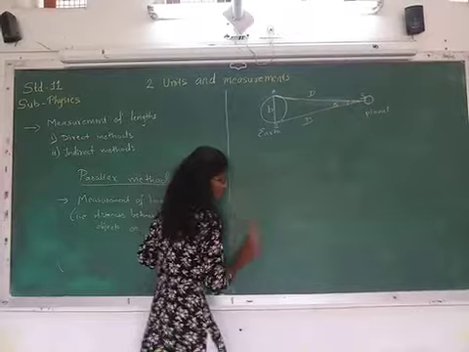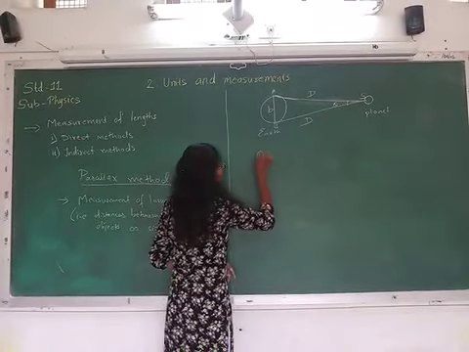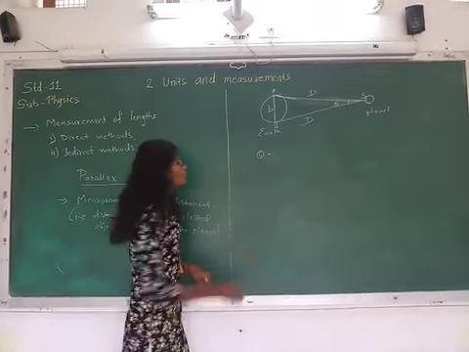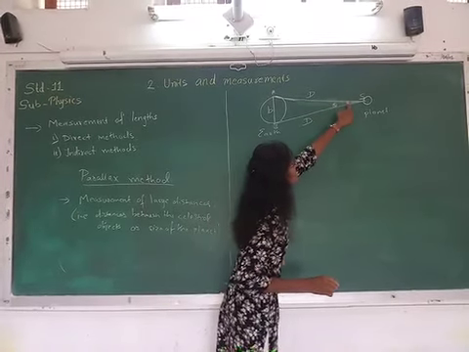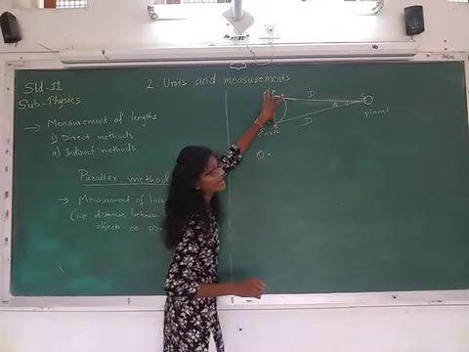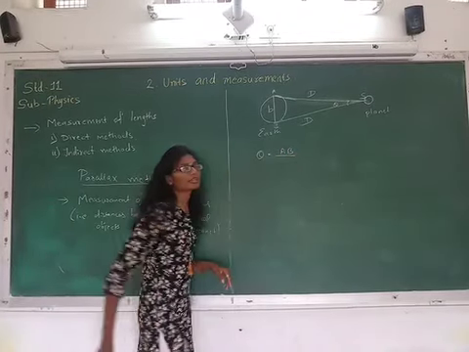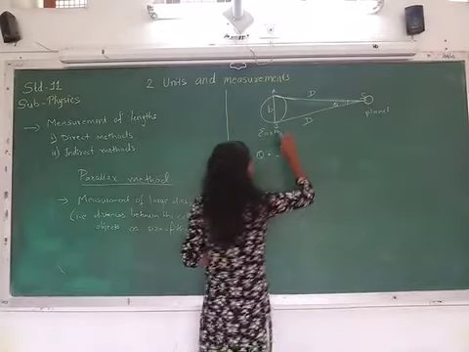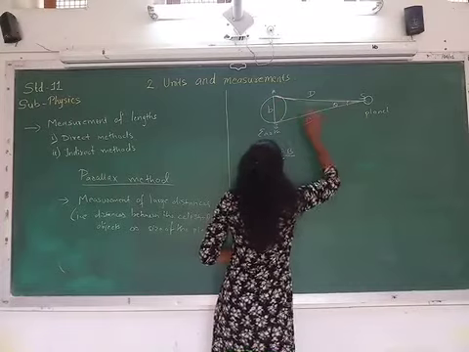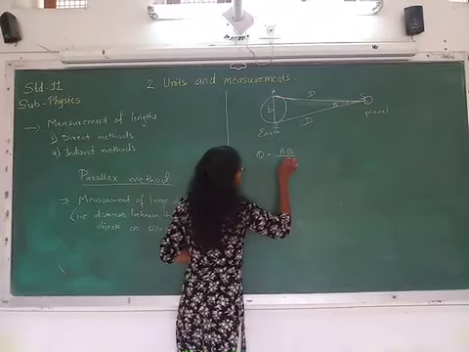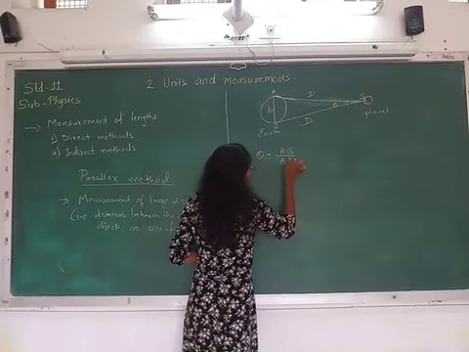So the angle over here, that is theta, which is also called the parallax angle, theta is equal to arc. Here the arc is nothing but the length AB upon the radius. Over here it is the distance AS or BS, that is capital D. First let me write it as AS.